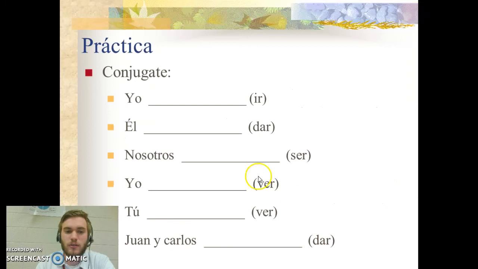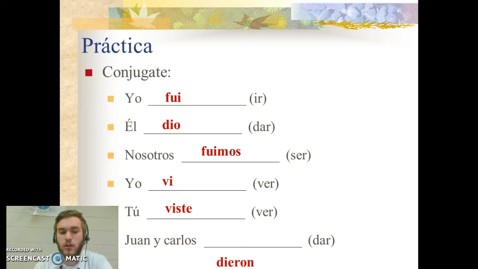Let's do some practice. Let's conjugate. You can do this on your notes or in the margin, scratch sheet of paper. Go ahead and pause the video and conjugate each one of these verbs based upon your subject. Let's take a look at the answers. Yo fui, I went. Él dio, he gave. Nosotros fuimos, we were. Yo vi, I saw. Tú viste, you saw. Juan y Carlos dieron, Juan and Carlos gave.